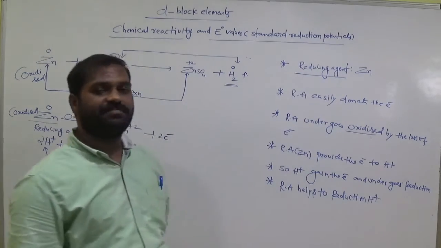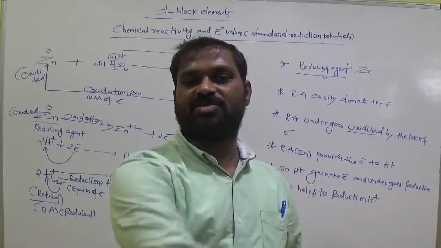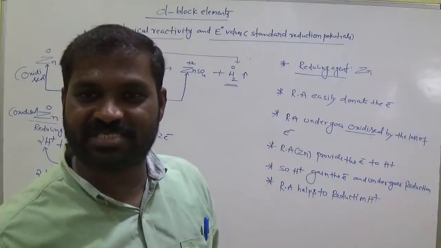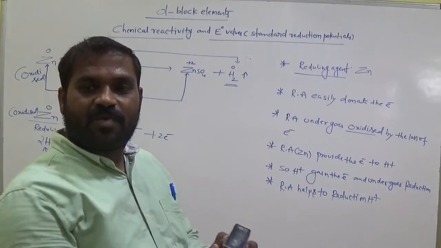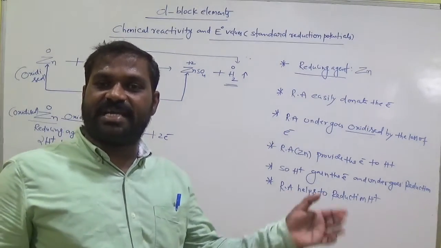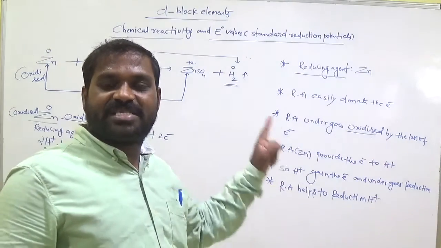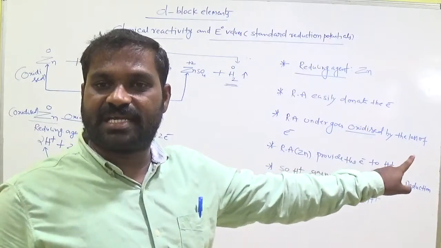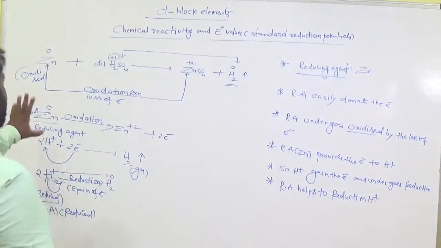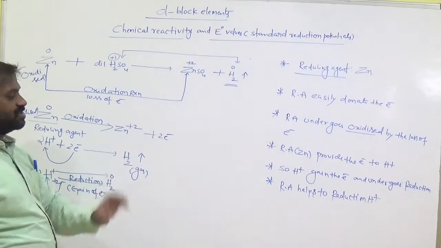Clear? Simple. Reducing agent easily donates the electron to others. Itself it undergoes oxidation. Okay. So by the providing of electrons from the reducing agent, other species undergo reduction. That means the reducing agent helps reduction. Clear? So here zinc is the reducing agent. That means it easily loses the electrons.